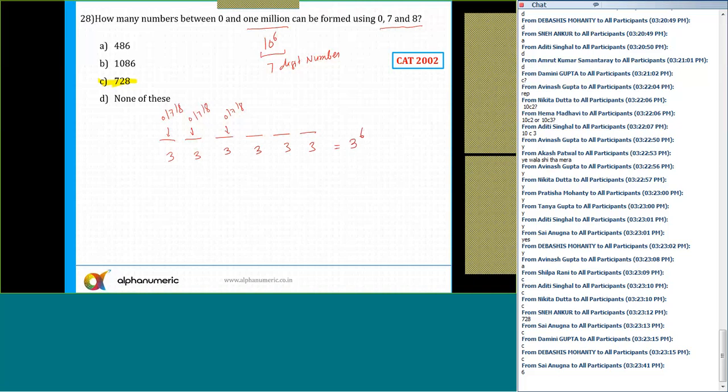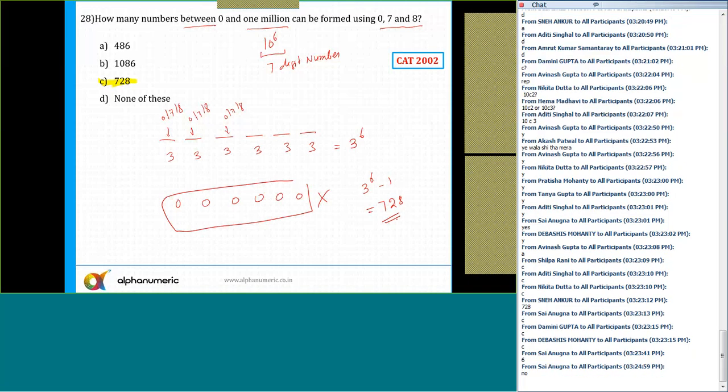But out of these 3 raised to power 6, when I'm saying that each of the places has 3 possibilities, there will be one case in which at all the 6 places I put 0. But the question is saying how many numbers between 0 and 1 million, so I do not need to include this. So the answer is what? That is 3 raised to power 6 minus 1, which is equal to 728. Any doubts to anyone now?